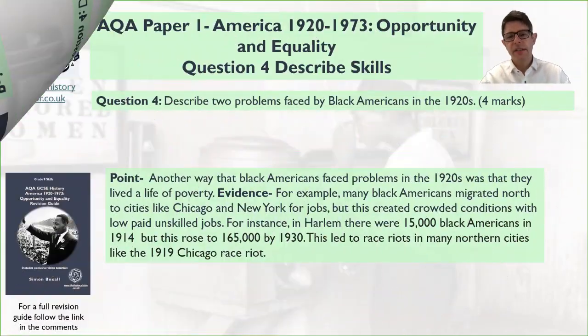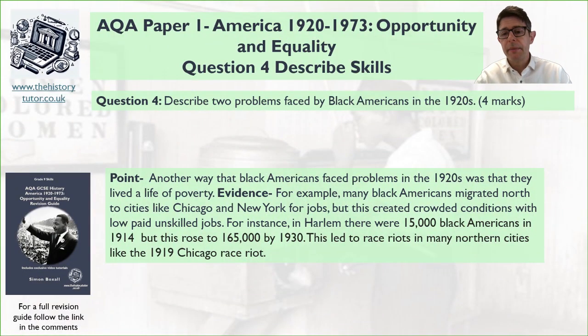All right, so here's my answer. Another way that Black Americans faced problems in the 1920s was that they lived a life of poverty. For example, many Black Americans migrated north to cities like Chicago and New York for jobs, but this created crowded conditions with low-paid, unskilled work. For instance, in Harlem, there were 15,000 Black Americans in 1914. This rose to 165,000 by 1930. This led to race riots in many northern cities like the 1919 Chicago race riot.